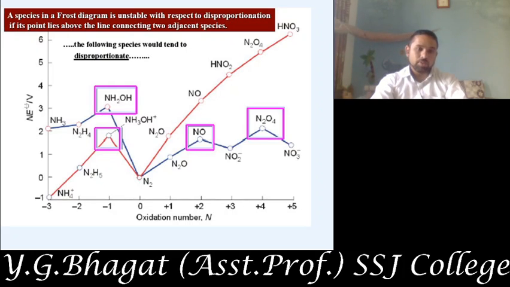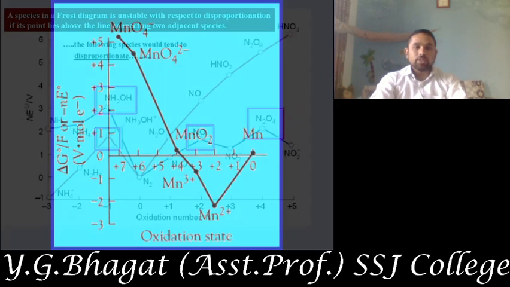In between these two, N2H5+ and N2, what will NH3OH+ be? It will have the highest reduction potential value, and it will accept the electrons from these two and will undergo disproportionation, as we are drawing the line between N2H5+ and N2. So this will undergo disproportionation. So this is the Frost diagram for the nitrogen atom.